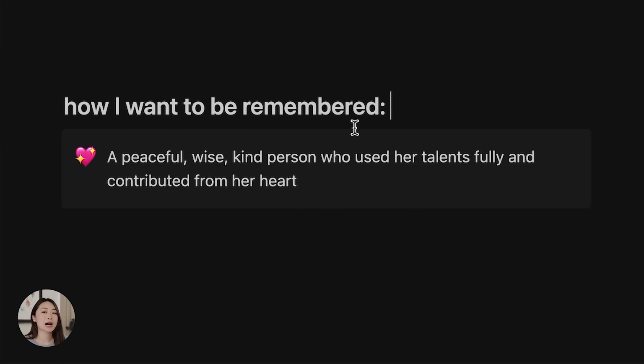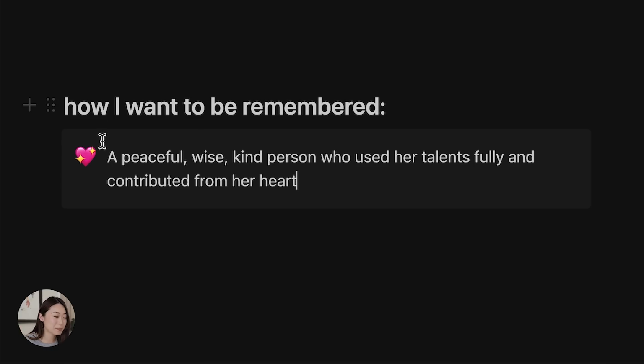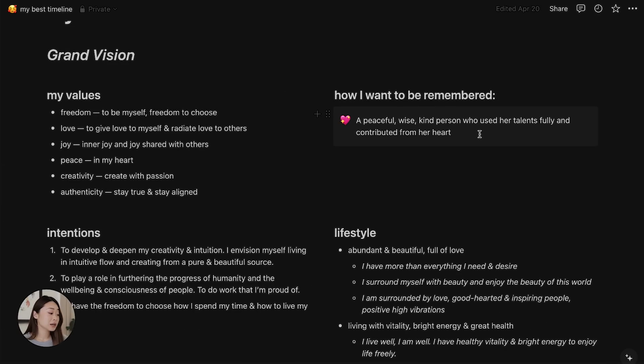This section on the right is how I want to be remembered. I came to this sentence after I did a journaling session on my purpose and what I want my legacy to be in this lifetime. Like if I die, this is what I care about, how I want to be remembered. Anyway, I want to be remembered as a peaceful, wise, kind person who used her talents fully and contributed from her heart. So you can already see from these top two sections that I am really trying to hone my focus and attention on what truly matters to me in this lifetime.